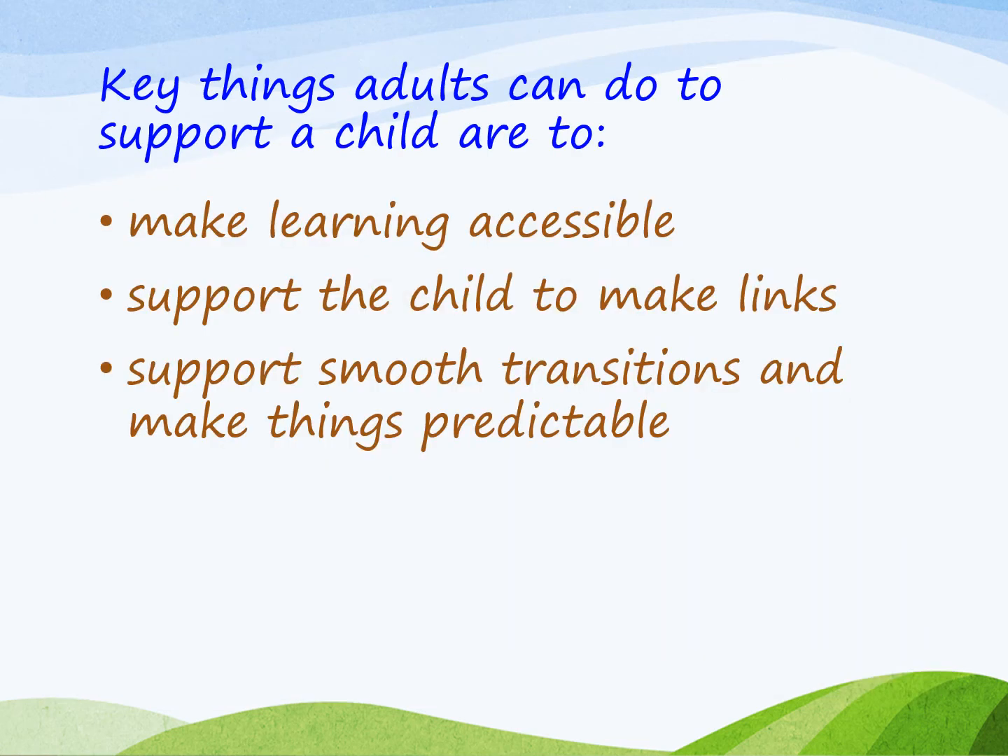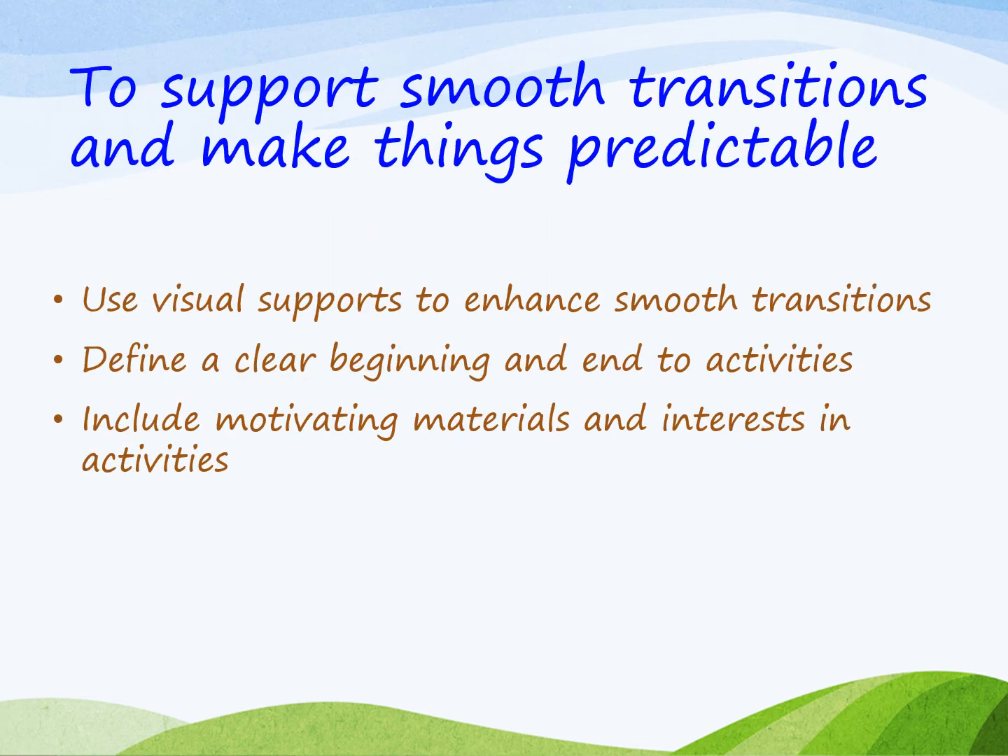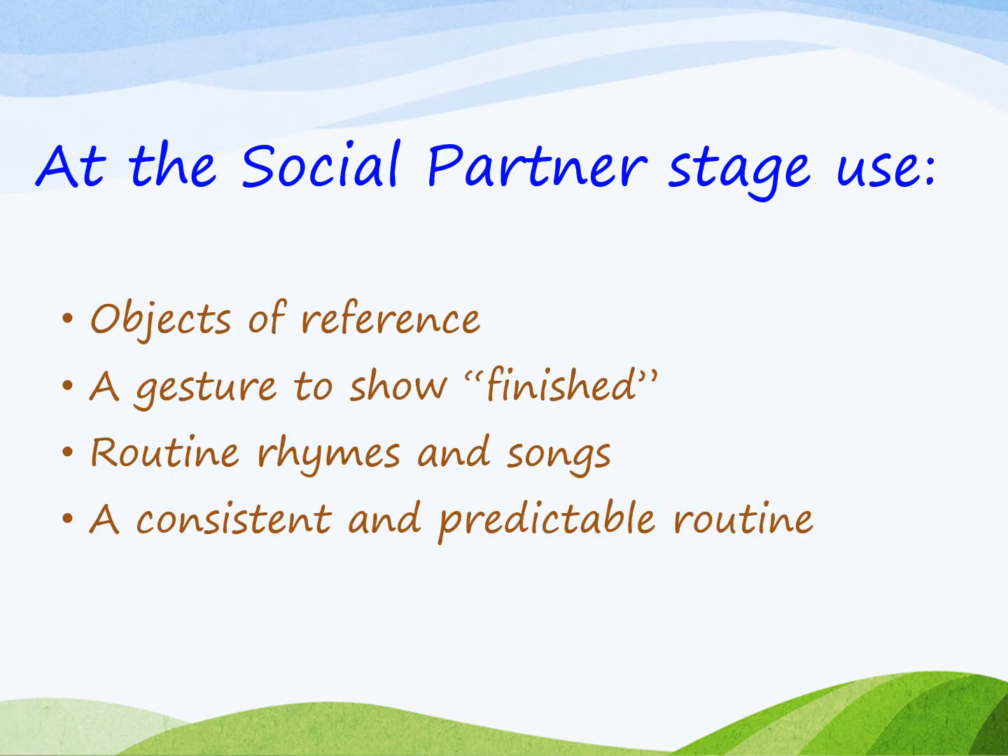Key things adults can do to support a child are to make learning accessible, to support the child to make links and to support smooth transitions and make things predictable. We're going to explore that last idea a bit further. So to support smooth transitions and make things predictable, we can use visual supports to enhance smooth transitions. We can define a clear beginning and end to activities, and we can include motivating materials and interests in activities.